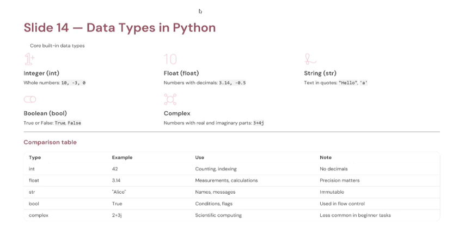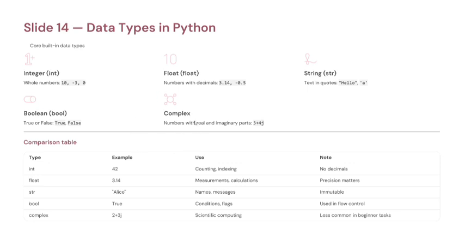Number 1, integer, whole numbers without decimals. Use integers for counting students, number of bugs, roll numbers, days. Number 2, float. Numbers with decimal points. Use floats for height, weight, price, scientific calculations. Number 3, string. Text enclosed in quotes. Strings can contain names, messages, addresses, sentences. Number 4, boolean. Only two possible values, True or False. Booleans are used for decision making.